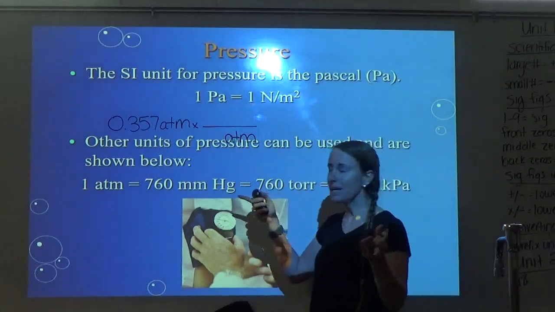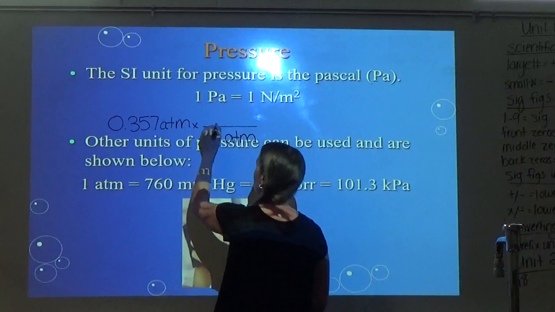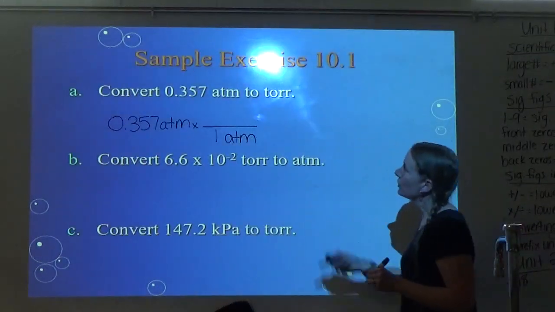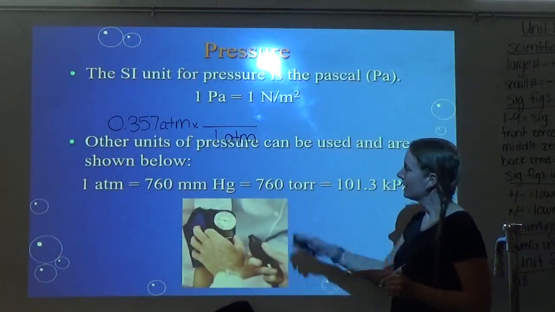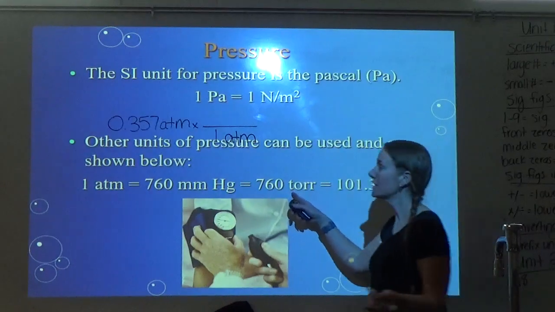So I say, well, how many ATM? Well, it's 1 ATM right there. Okay? And then we're going to torr. So I can click that. How many torr? I put 760 on top.